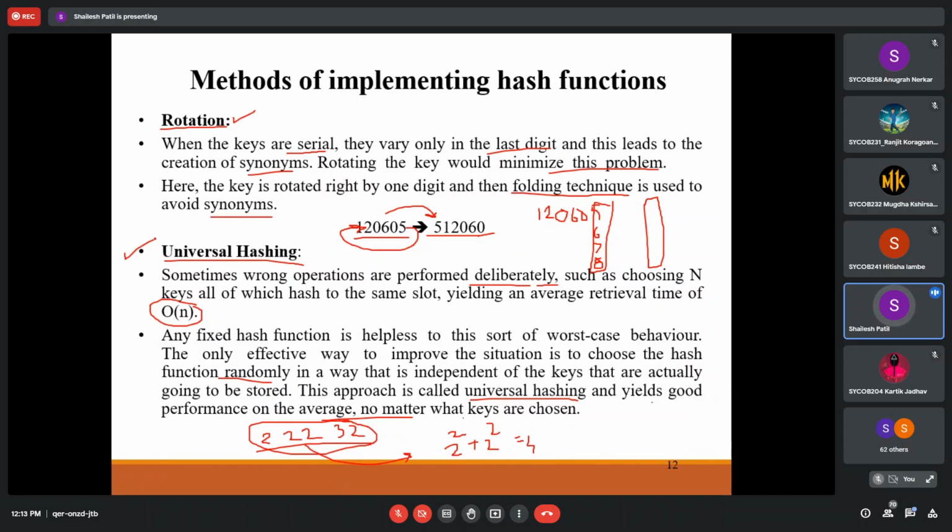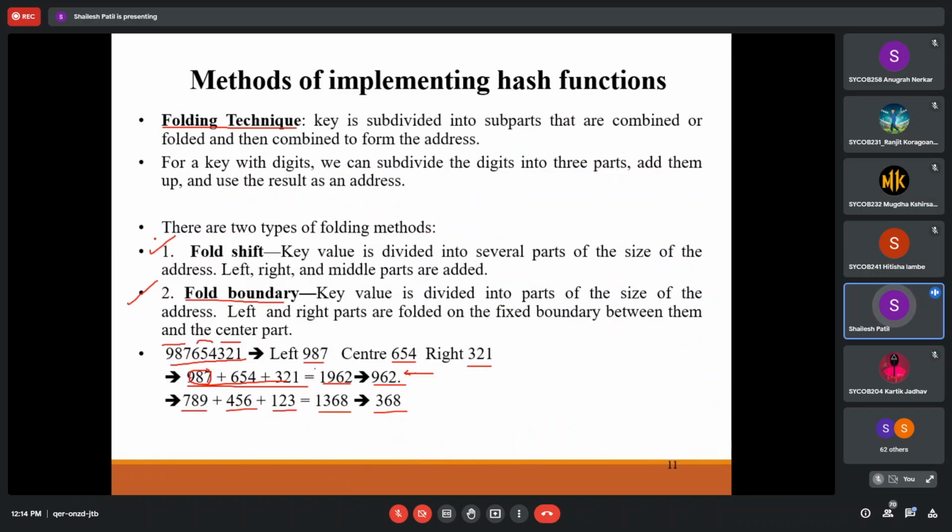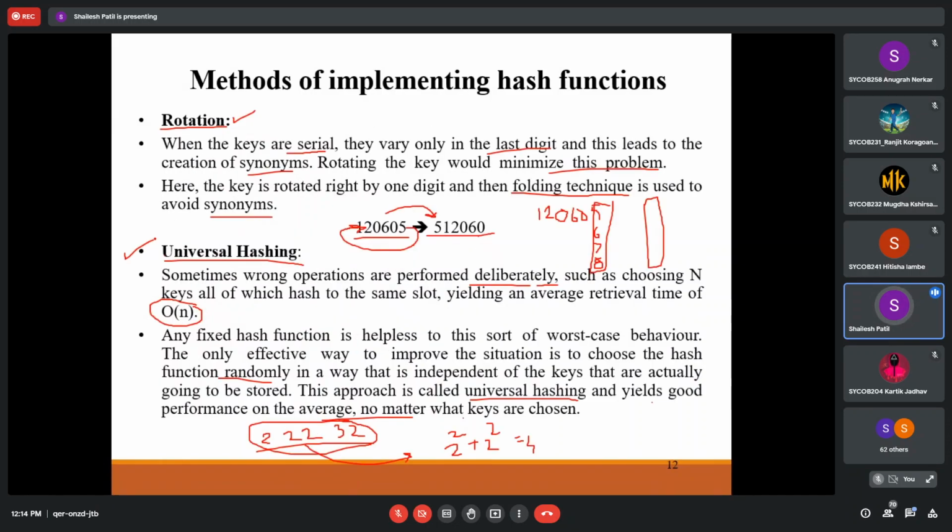In that case it is better to find some methodology. We can take the center 3 digits and make that the key. Or we can use fold shift: take the first 3, next 3, and next 2 digits, add them, and find some key. Any such technique can be used, and that is the logic for how we can use these techniques here.